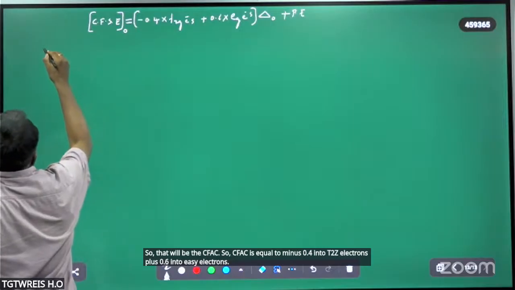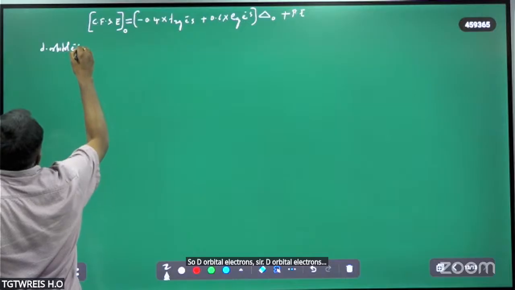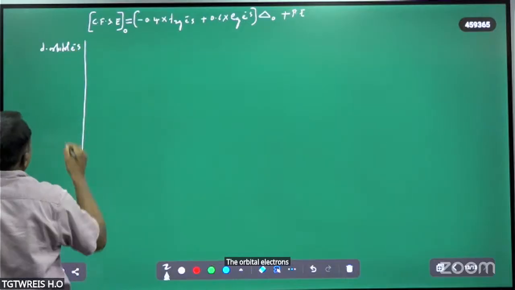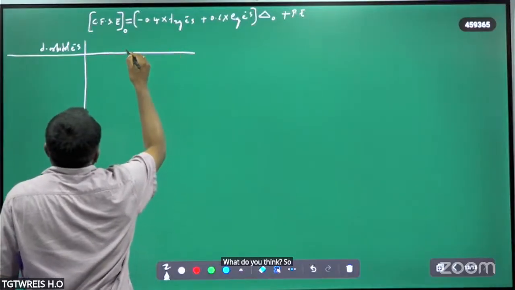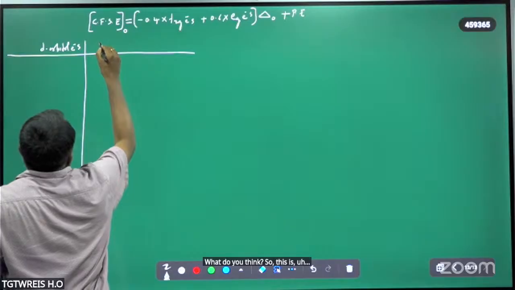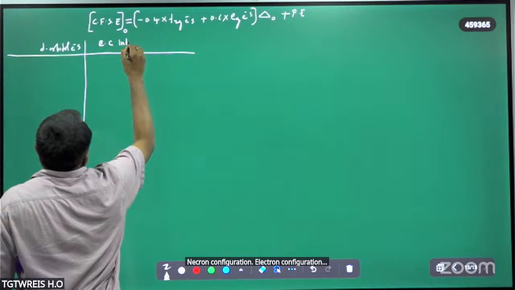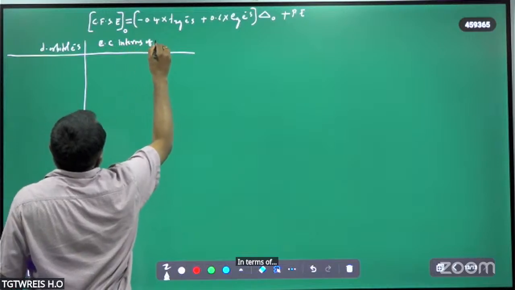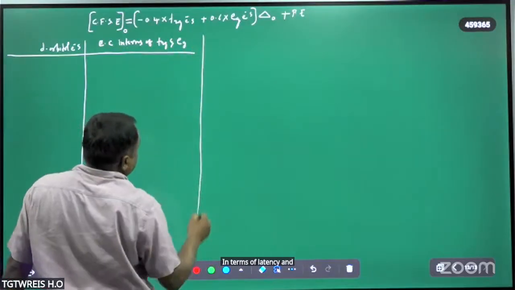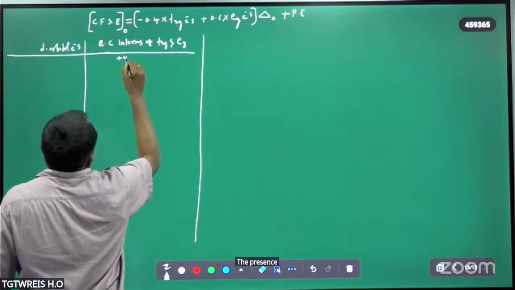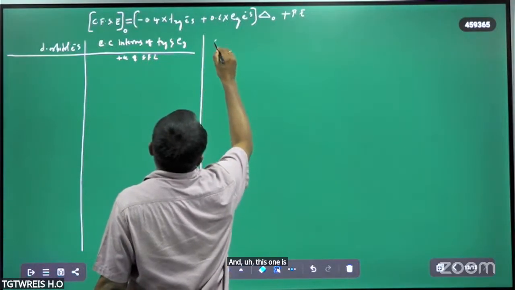Suppose the d orbital electrons go from d1 to d10. Here is the electron configuration in terms of t2g and eg in the presence of strong field ligands, and this is the CFSE.